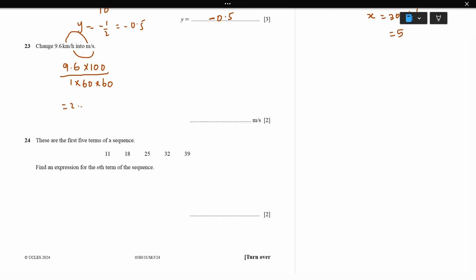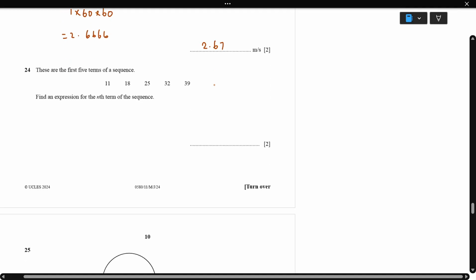You will get the answer 2.6666. Keep going. So we'll round up into decimals. So 2.67 is the answer, to 3 significant figures. Next, question 24.